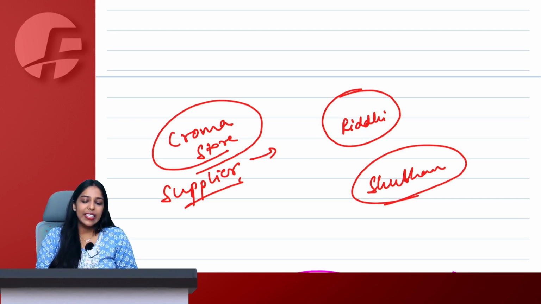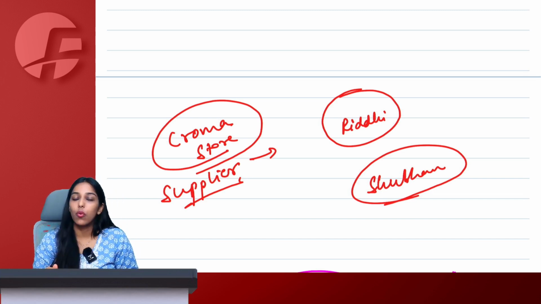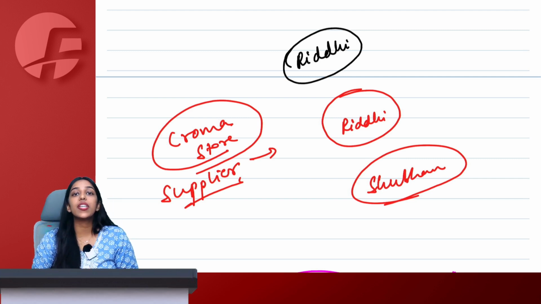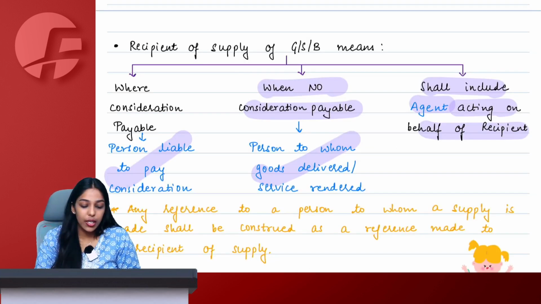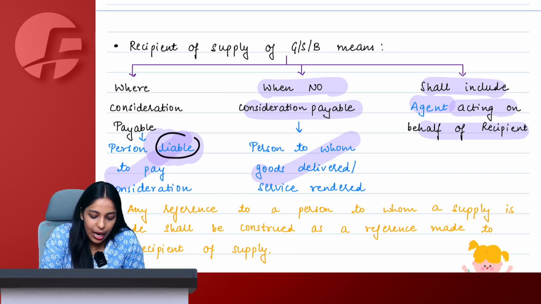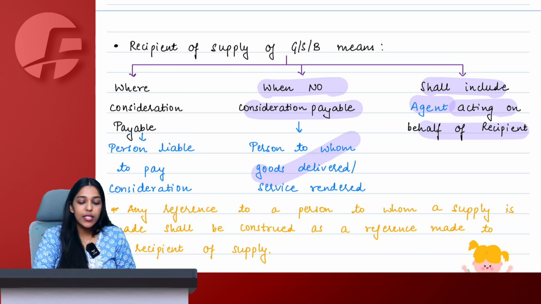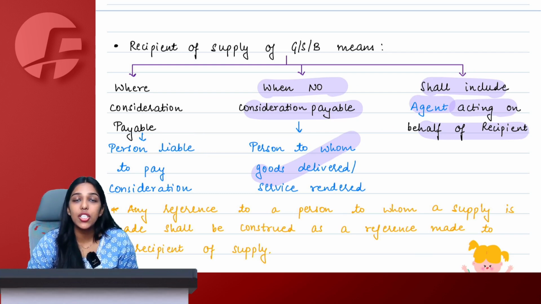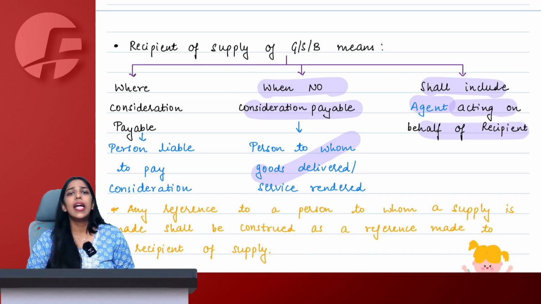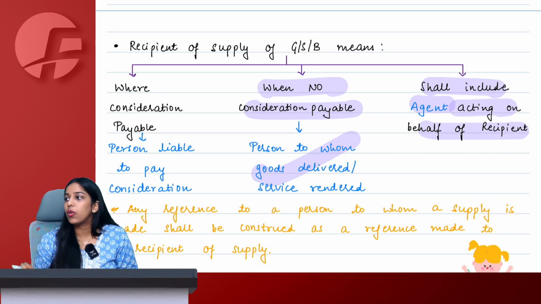Chalo. The correct answer here is Riddhi. Read the provision again: the person liable to pay the consideration, and not the person actually paying the consideration. Who was actually liable to pay the consideration at the Chroma store? I was actually liable to pay the consideration. It is just that Shubham paid it on behalf of me. Later we are going to adjust.